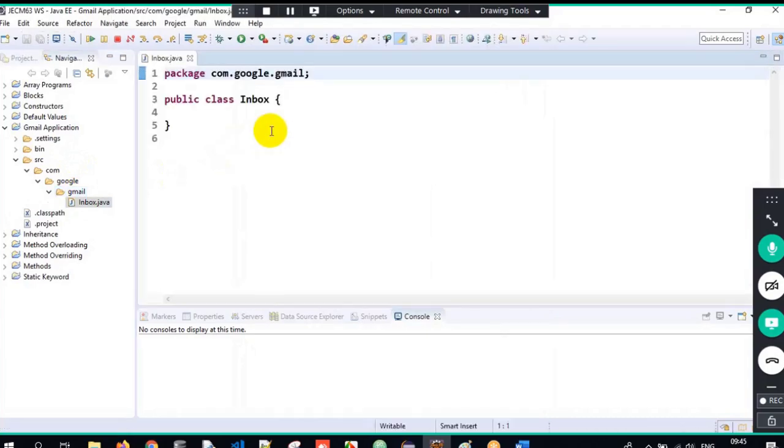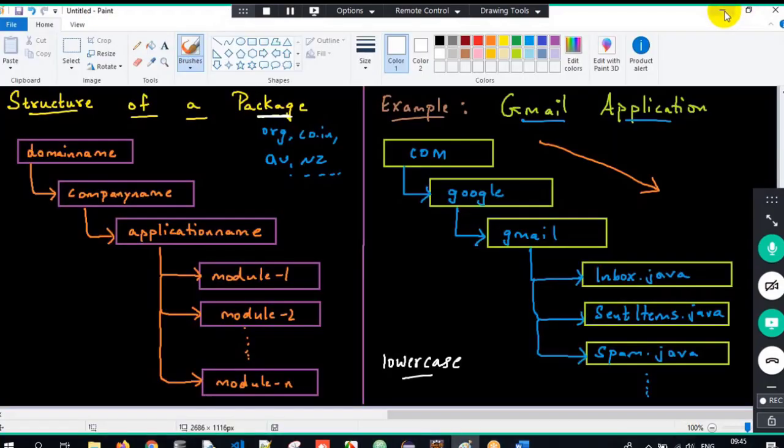So that's how we are supposed to understand it. Inbox is a class that is present in gmail. Gmail is present in google. Google is present in com. Package, meaning it's a folder. If you want to see this, I can show it to you.